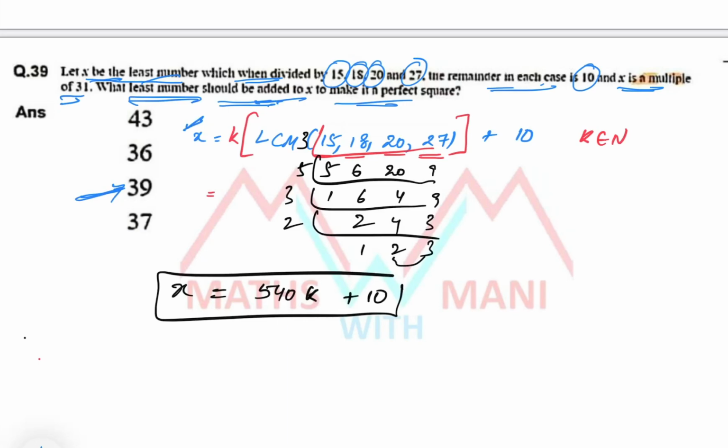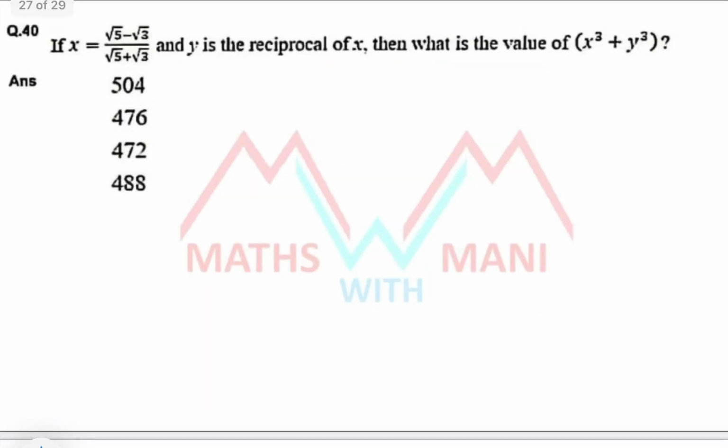Clear? Very important: you should skip this problem in the main exam, and if you have time, you can solve it. Don't stick on these questions. Okay. And finally, the last question for this session, that is the 40th one.